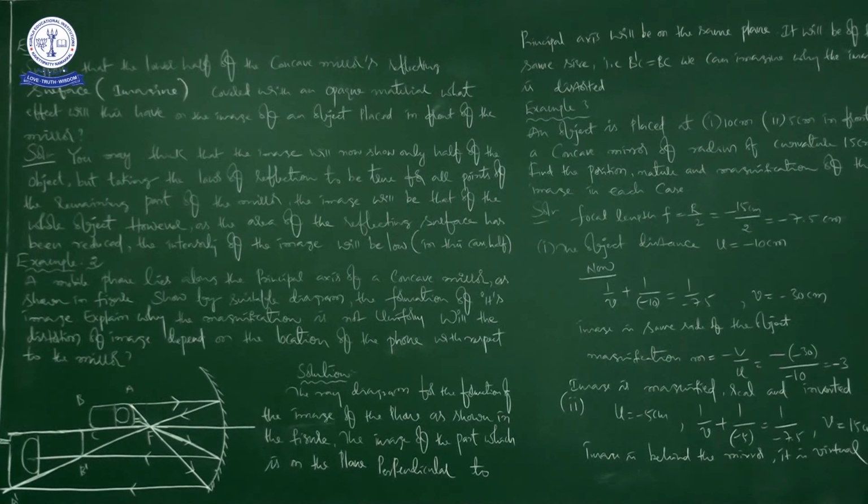See here, the ray diagram for the formation of image of the phone, as shown in the figure. See this. So it is the object, it is the image. The rest of the things you know. So here we are taking 3 incident rays: 1, 2, and 3. So 1, 2, 3 are the 3 incident rays, and reflected rays 1, next 2, and next 3. So 3 reflected rays, right?